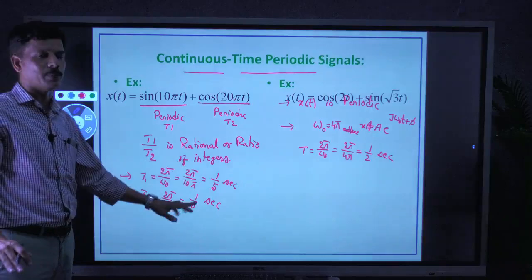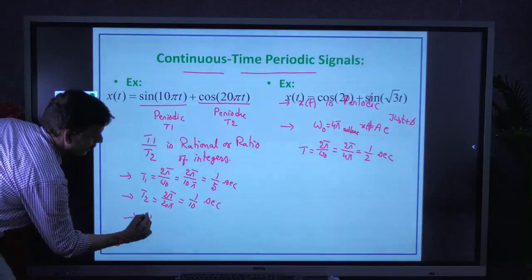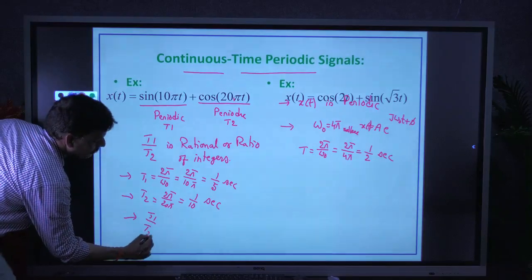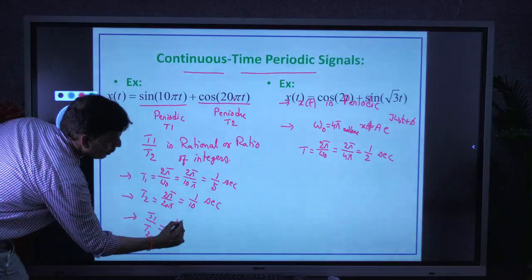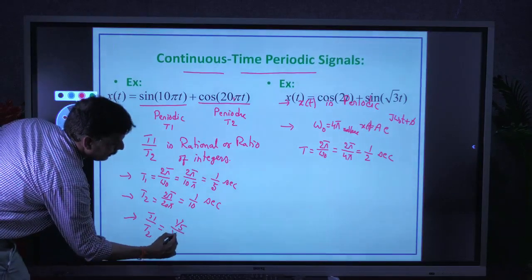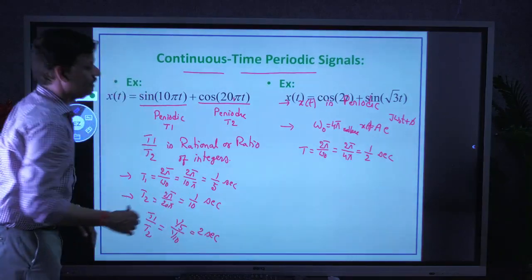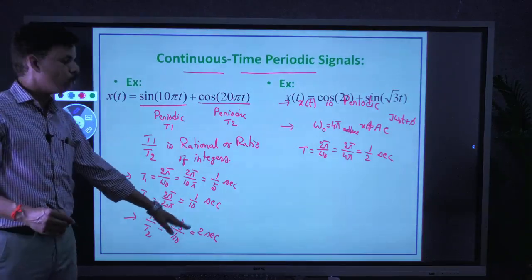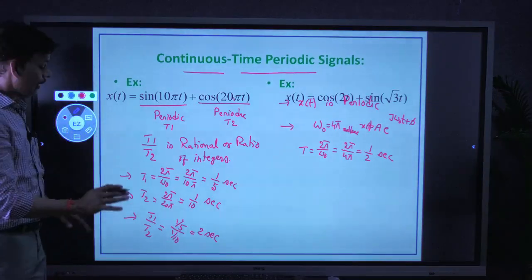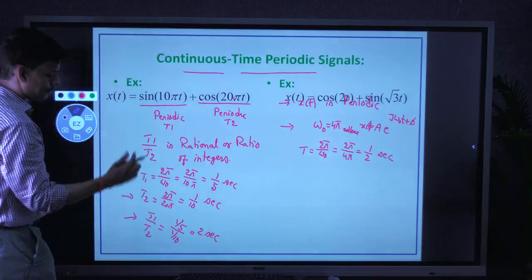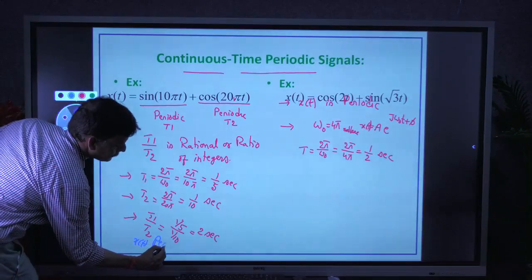Individually periodic with these periods. Then to find out whether the sum is periodic, find T1 by T2. What is T1 by T2? 1 by 5 divided by 1 by 10, that is equal to 2. 2 is an integer, or 2 by 1. It's an integer value or a ratio of integers. So x of t is periodic.